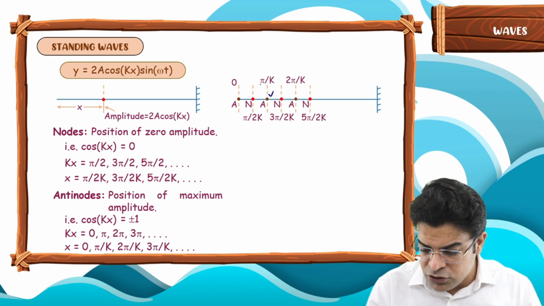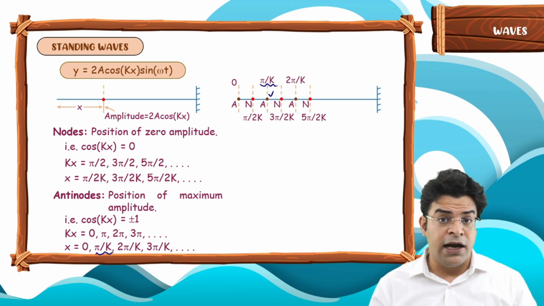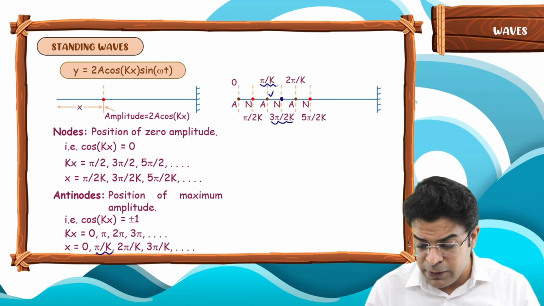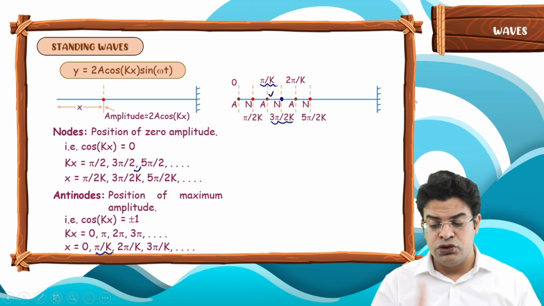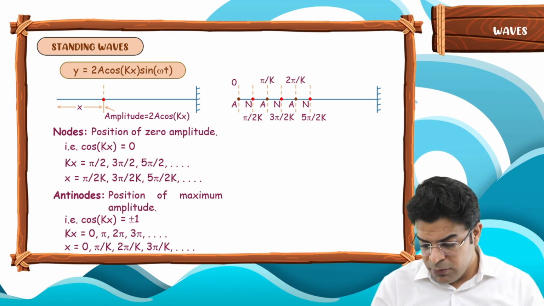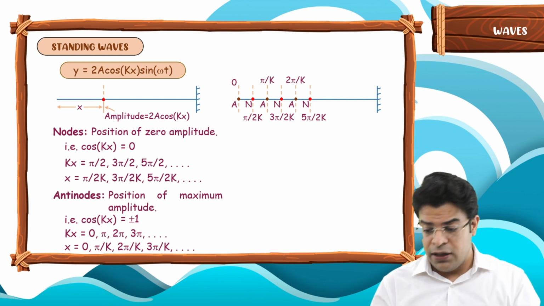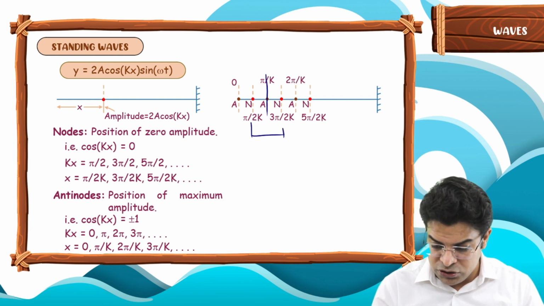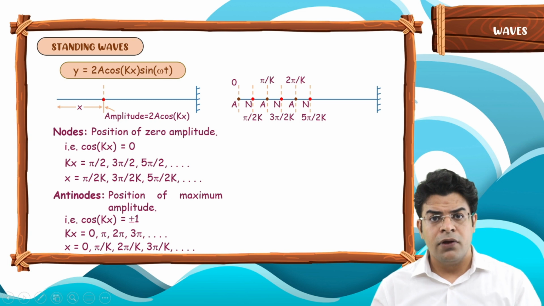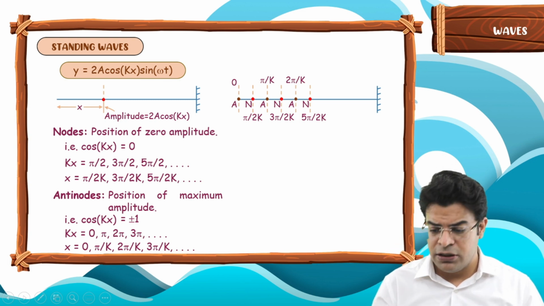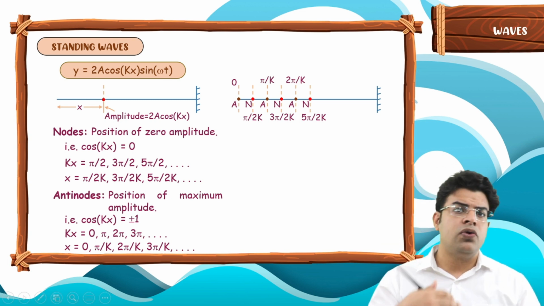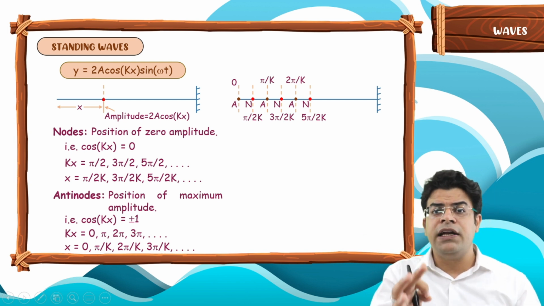At x equals to pi by k, you again get an antinode. At x equals to 3 pi by 2k, you get a node, and so on. Notice that between two antinodes, exactly midway, you get a node, and exactly midway between two nodes, you get an antinode. Now, what will be the separation between two consecutive antinodes, two consecutive nodes, and one antinode and a node?